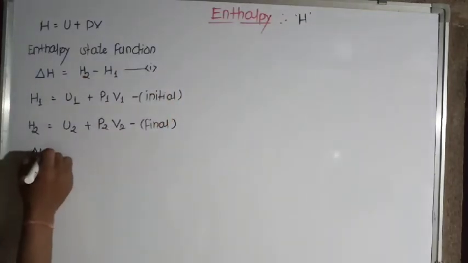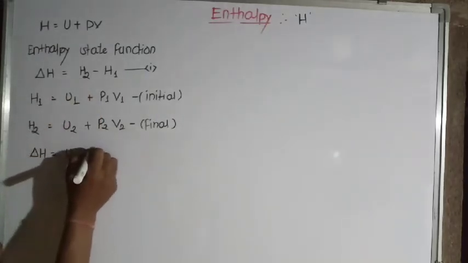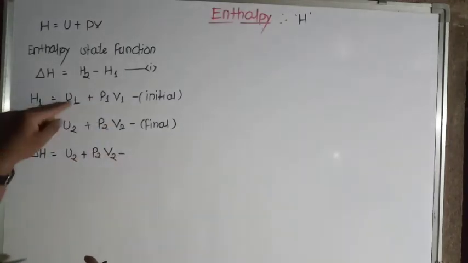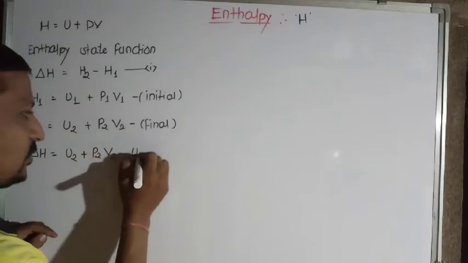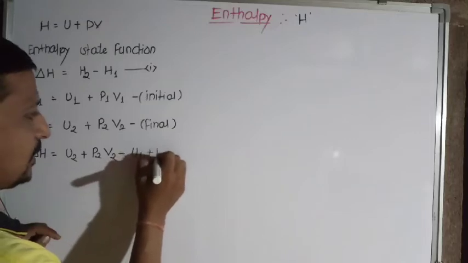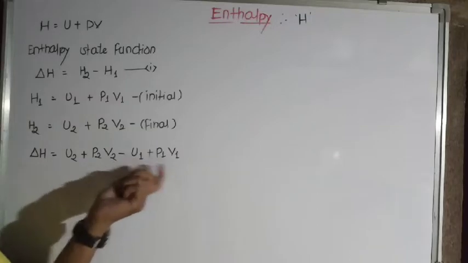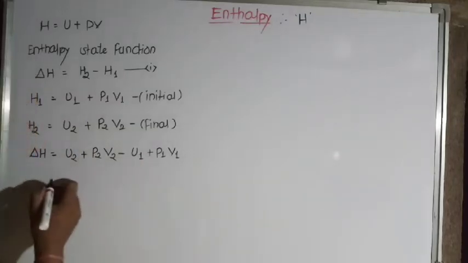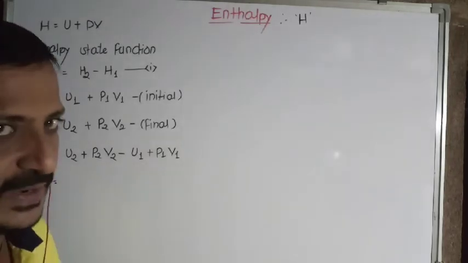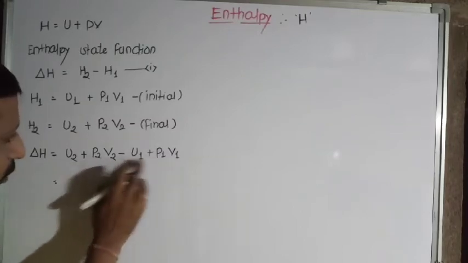So delta H is equal to H2, that is U2 plus P2 V2, minus H1, that is U1 plus P1 V1. Now we rearrange the similar terms, initial and final: internal energy U2 and U1, and pressure-volume terms P2 V2 and P1 V1.